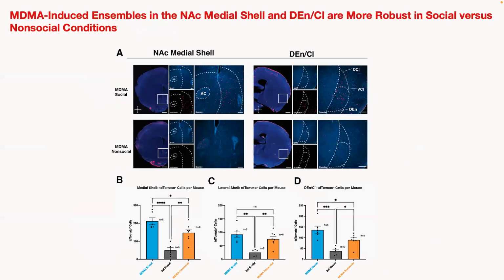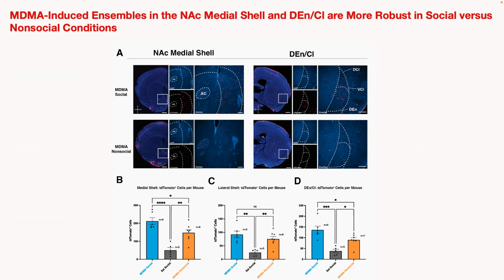So here are our results following MDMA delivery in social or non-social contexts. I want to focus specifically on the results in the NAc medial shell and DENCL. As shown on the bottom left, MDMA induces tdTomato expression in the NAc medial shell that is more robust in social versus non-social conditions. This elevated expression results in greater labeling across the medial shell while stretching marginally into the accumbens core. The same pattern in tdTomato expression is true of the DENCL, as shown on the far right.